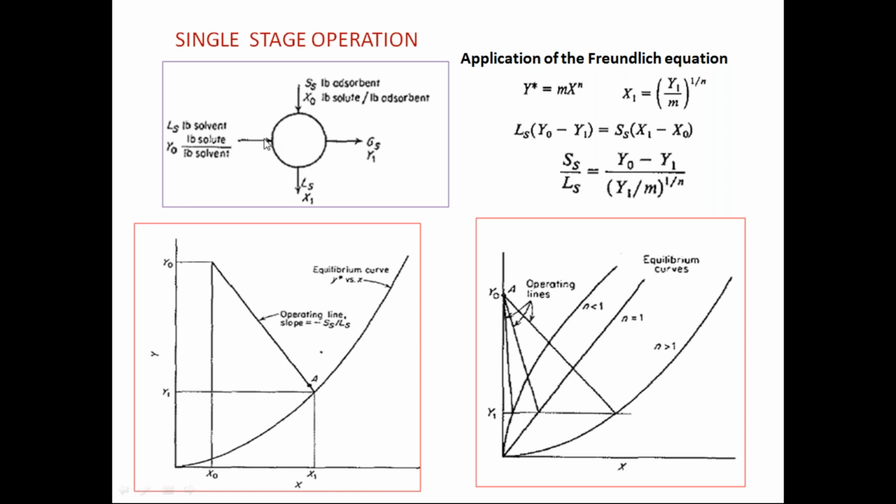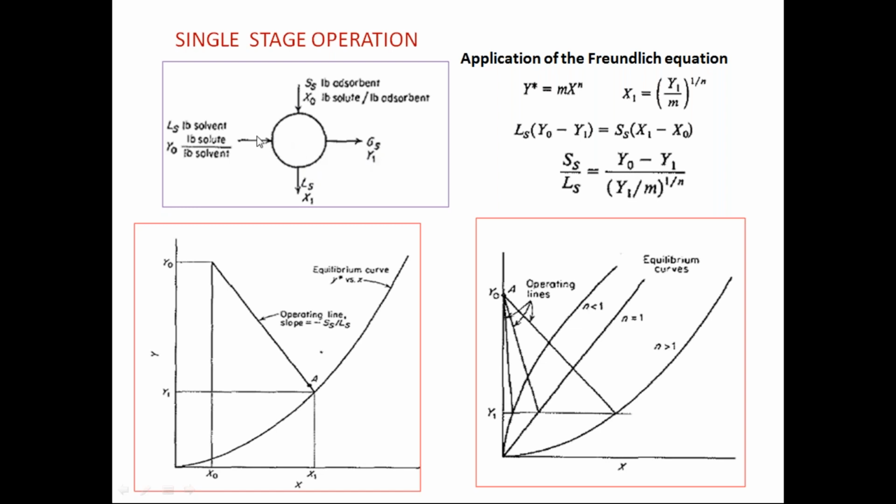where you can send the air which is having one of the pollutants, and keep a certain weight of the adsorbent here, so that the air passes over that, and then a few molecules of the adsorbate are getting removed, and finally the liquid or gas will come out, and then you can remove the adsorbent after some time. So this gives a single stage operation where they are allowed to reach equilibrium. Finally you have removed it.